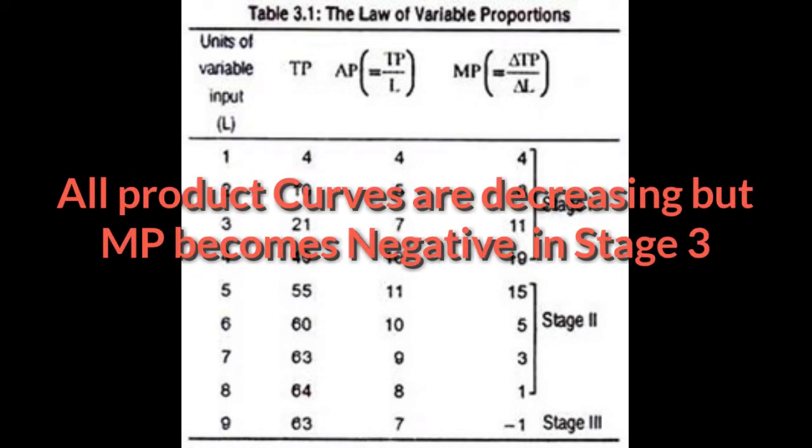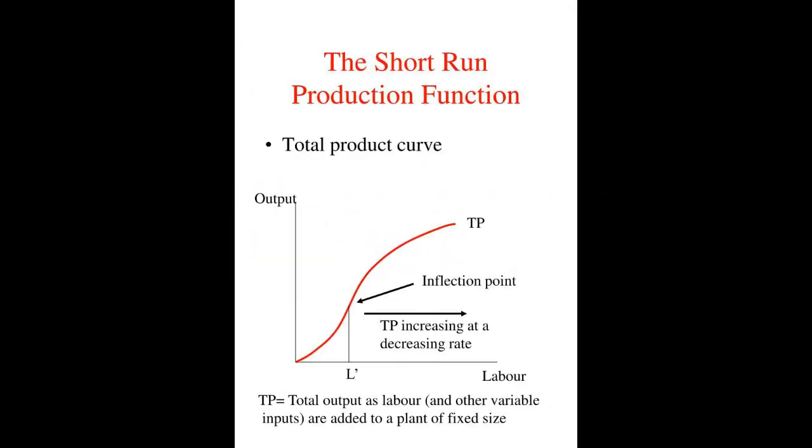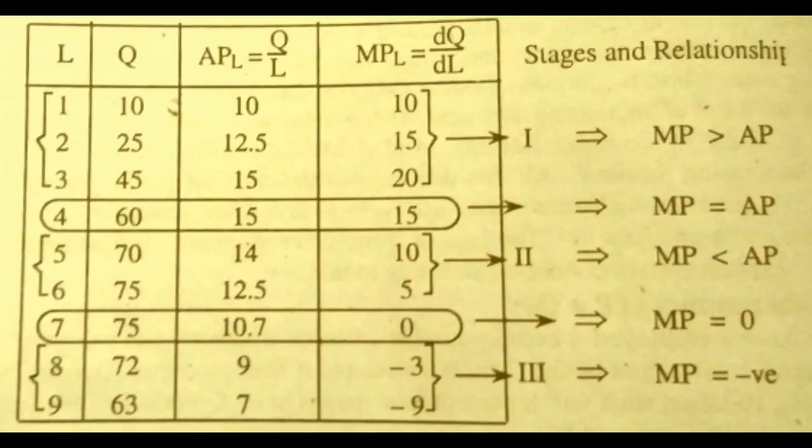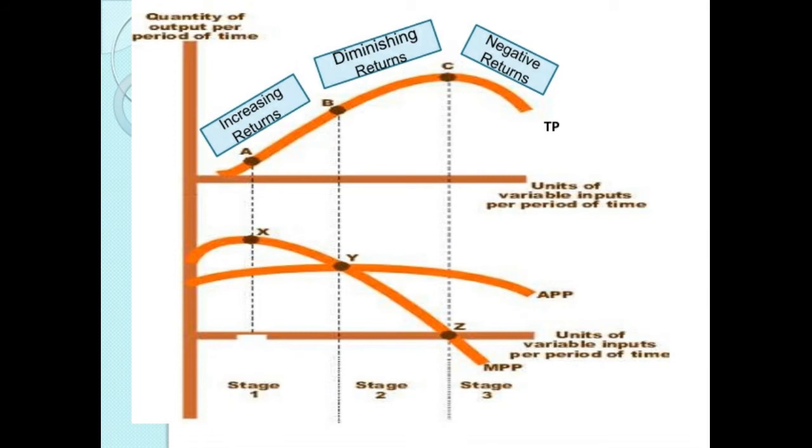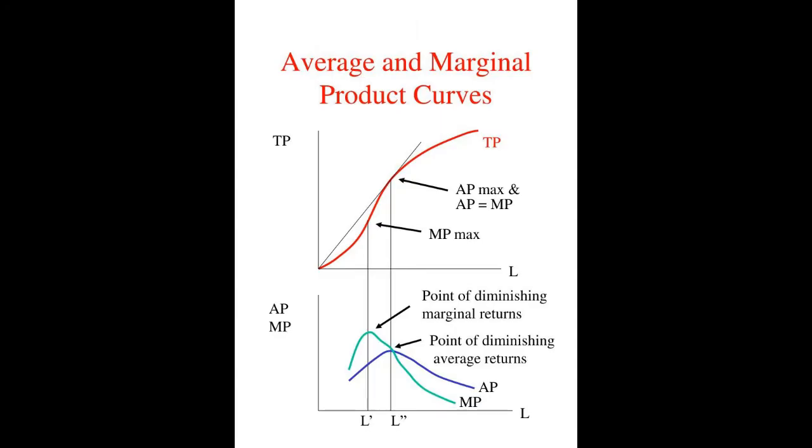stage 2. There is an important property of this stage that here both AP and MP fall, but they are positive. By applying 8th and 9th labor, the TP of the firm itself falls. Here MP becomes negative while AP is still falling. This situation represents the operation of law of negative return. The production stage which starts with MP being equal to 0 to MP becoming negative is said to